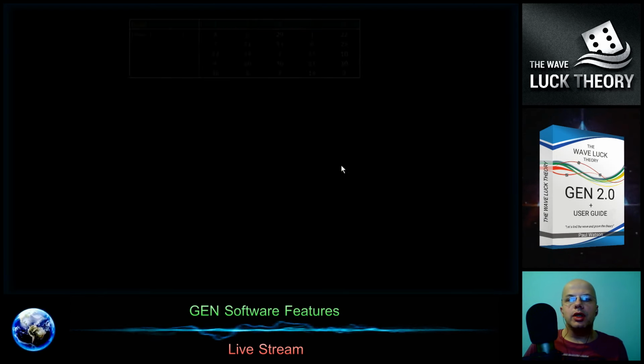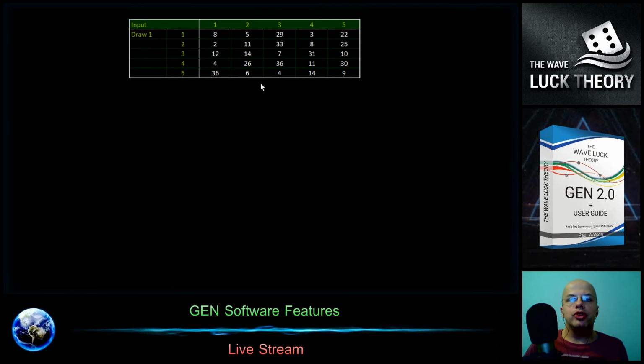In the Gene it looks simple. We just need to fill in the input box with the history of the lottery for the first, second, third, fourth, and fifth day. The history can be longer or shorter, it's up to us. Here is the example of a Fantasy 5 lottery. Then we create a simple setting and let the generator run automatically, and we will run it until the upcoming lottery day, or to the time when we should buy the ticket.